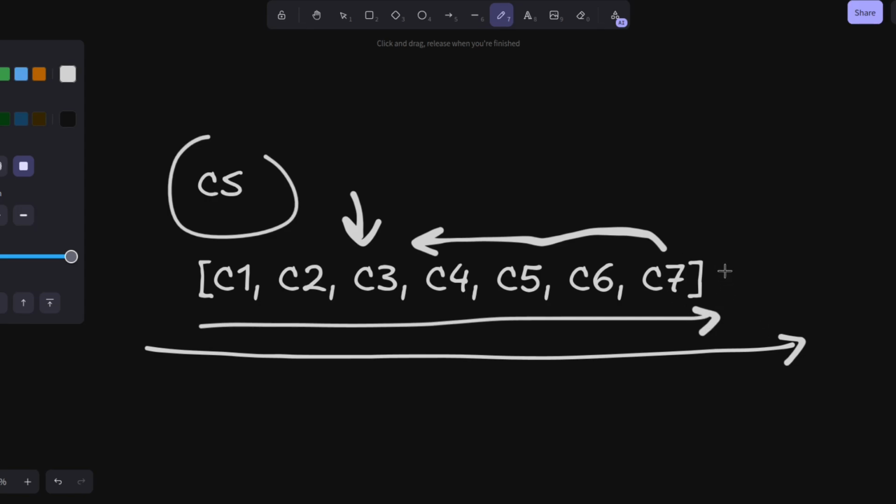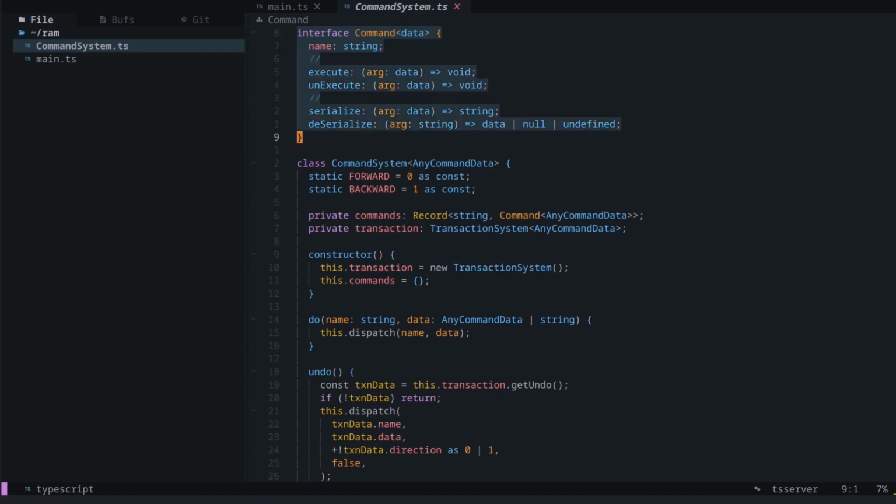So all you need to function are these commands or the data that they use. So this is how a command should look, the interface of a command. It should have a name that uniquely identifies that command. It would have the execute and unexecute that would take the data and do something with it, namely an action and the reverse of that action, and the serialize and deserialize.